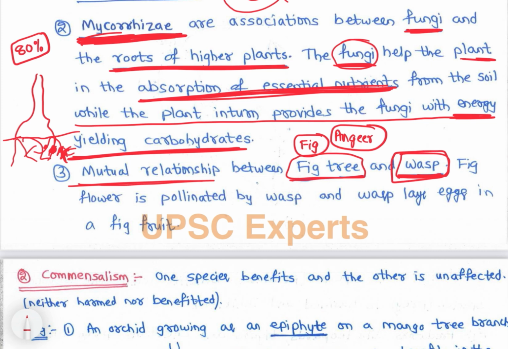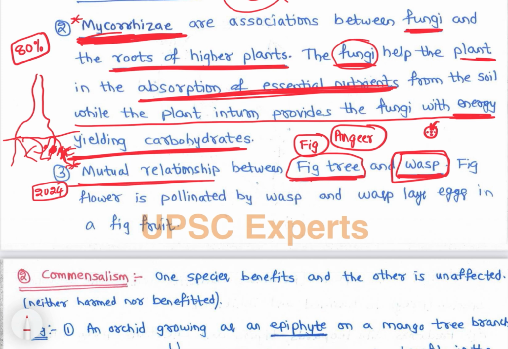So in fact, in 2024, there was a question on this. See, these are the examples which are covered in NCERT. So I picked up these examples from NCERT, right? So fig tree, what happens actually? There is a fig, right? And wasps enter into the figs and lay eggs inside, right?